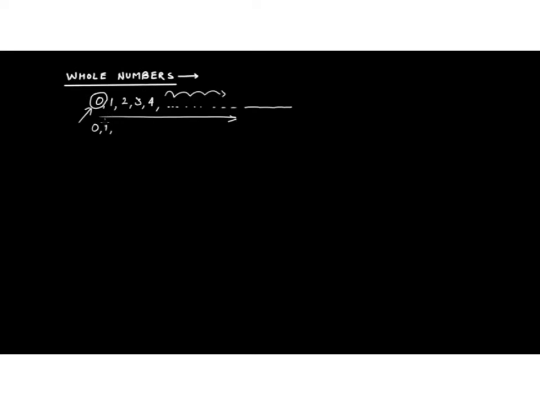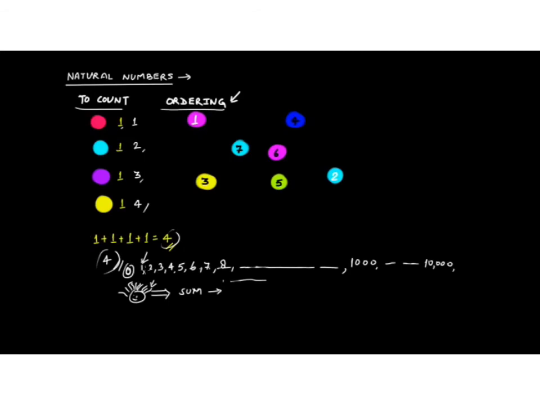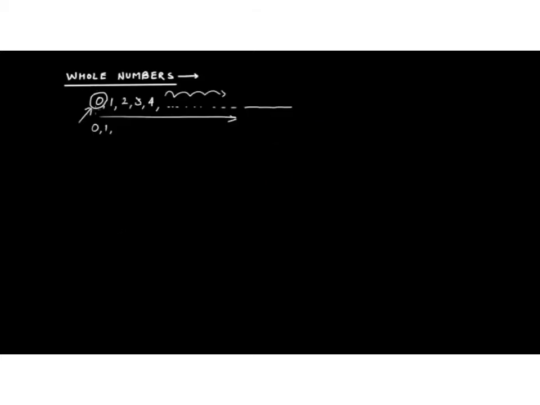Another point: when you go to higher classes, or maybe in college, you would find that sometimes even natural numbers include 0. But we'll leave that for the higher standard. For your level, just know that natural numbers and whole numbers differ by the fact that natural numbers will not have 0 and whole numbers will include 0.